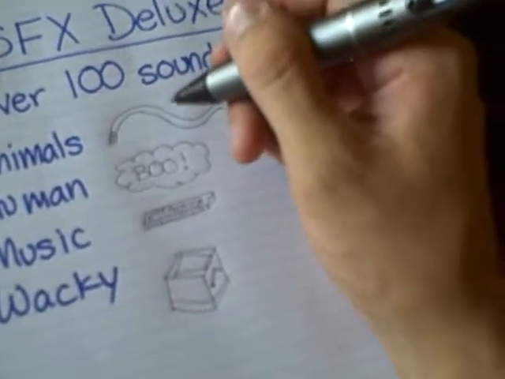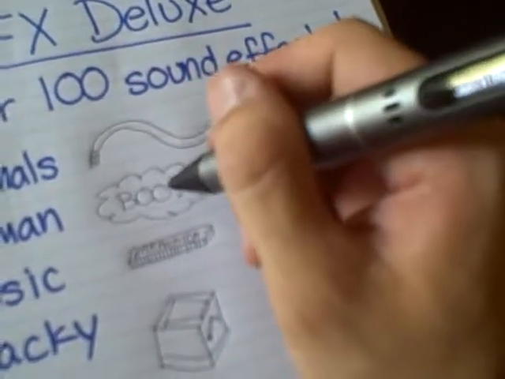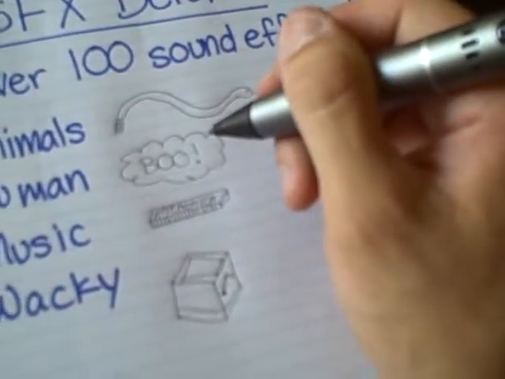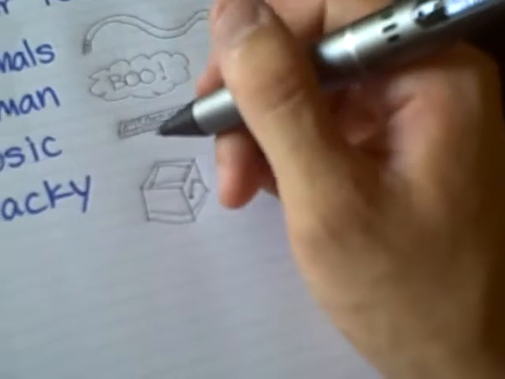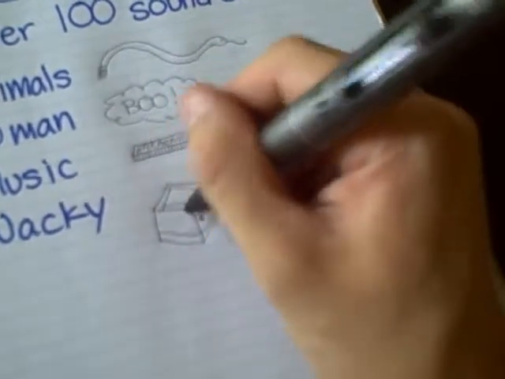Here's a snake, a crowd booing, a harmonica, and a jack-in-the-box.